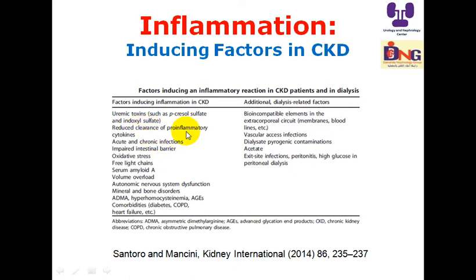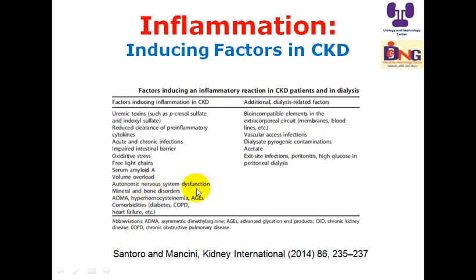Reduced clearance of pro-inflammatory markers because of chronic kidney disease, increase in cytokines, acute and chronic infections, impaired intestinal barrier, oxidative stress, free light chains, serum amyloid A, and volume overload is very important. We shouldn't look at volume overload as just volume overload because it impairs the intestinal barrier for toxins and infections.